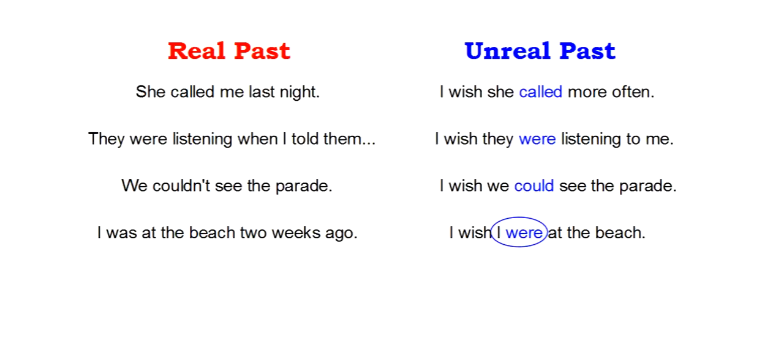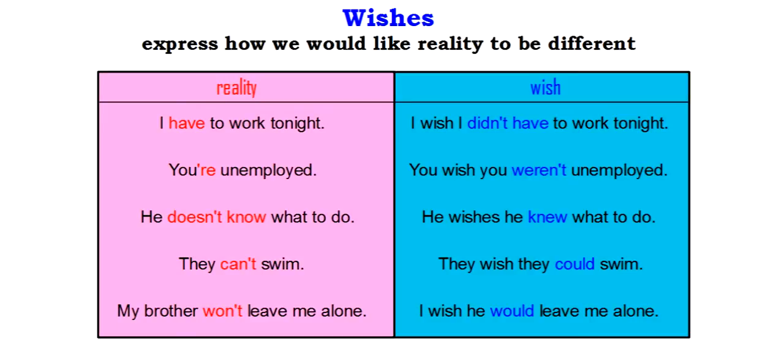This is the grammatically correct form of the verb to be in the unreal past. Now, in everyday English, most native English speakers will say, I wish I was, and we tend to overlook it, and that's fine, but we should make sure that our students understand that this is the grammatically correct form. All right, another thing to note: I'm going to go back to these examples that we saw.